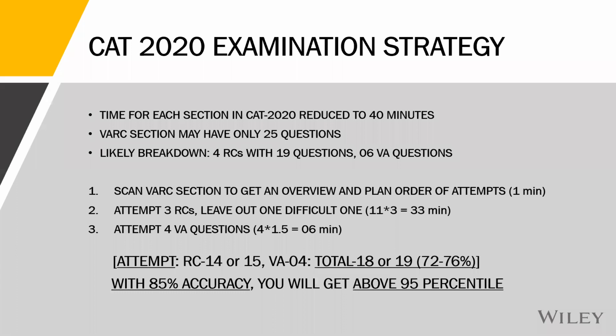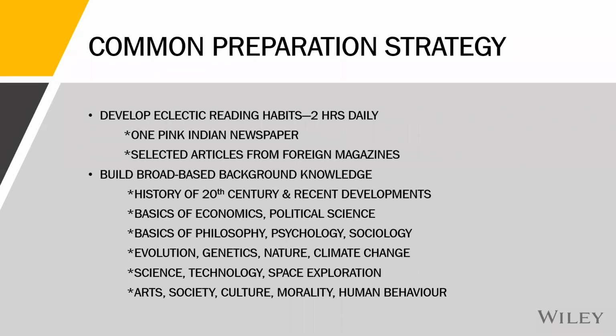So let's see preparation now. That's exam strategy, but you can do that only if you've had a good preparation strategy. CAT is on 29th November, IIFT on 6th December, XAT on 3rd January 2021. So CAT to XAT is a 5-week difference, CAT to IIFT a 1-week difference. So you've got to prepare in a way that you're ready for everything.